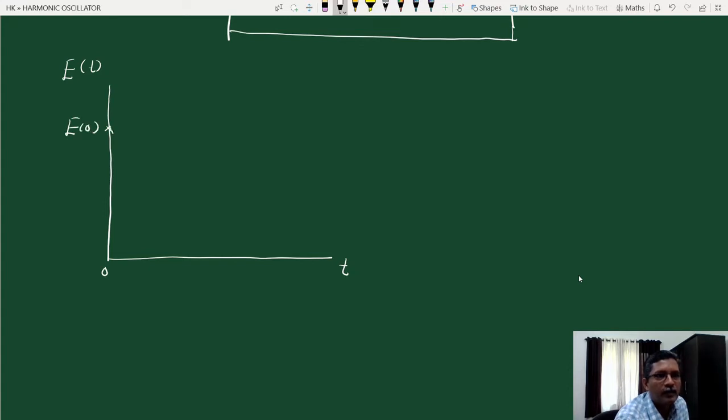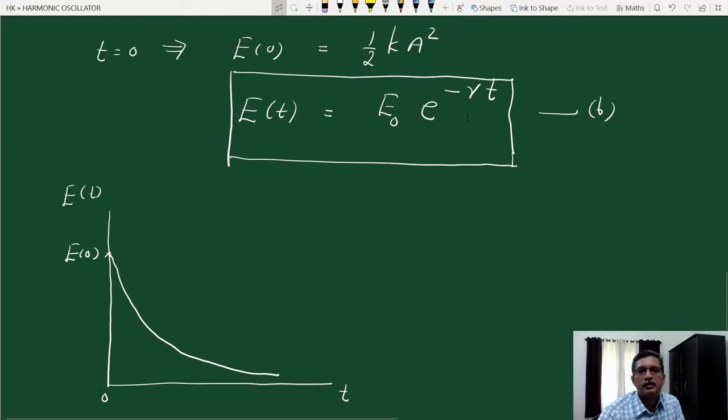From here, energy exponentially decreases like this. There is an exponential decrease in energy, and this damping constant gamma is the term that controls it. If gamma is small, the decrease will be less, but if gamma is large, the decrease will be very fast. So the energy of a damped harmonic oscillator exponentially decreases with time.